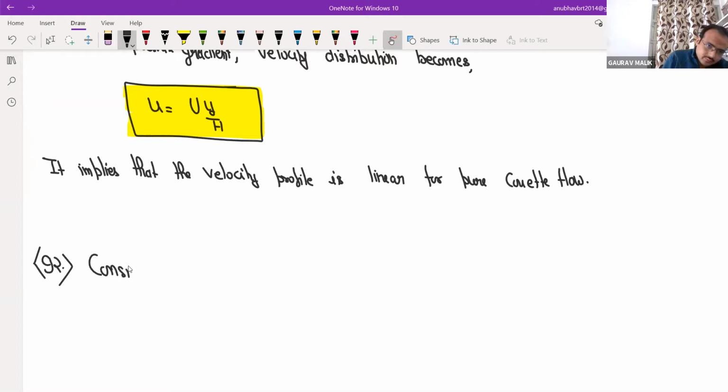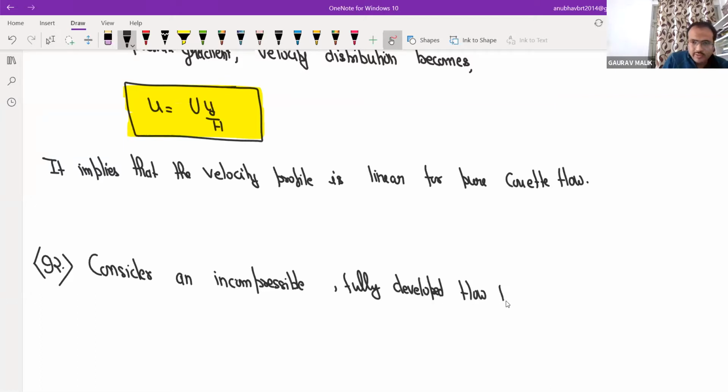Consider an incompressible, fully developed flow between parallel plates h distance apart.